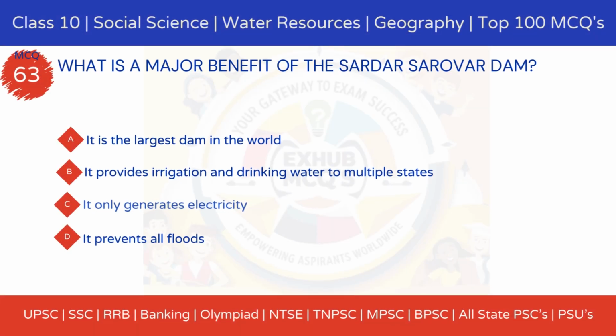Question 63. What is a major benefit of the Sardar Sarovar Dam? Option A. It is the largest dam in the world. Option B. It provides irrigation and drinking water to multiple states. Option C. It only generates electricity. Option D. It prevents all floods.